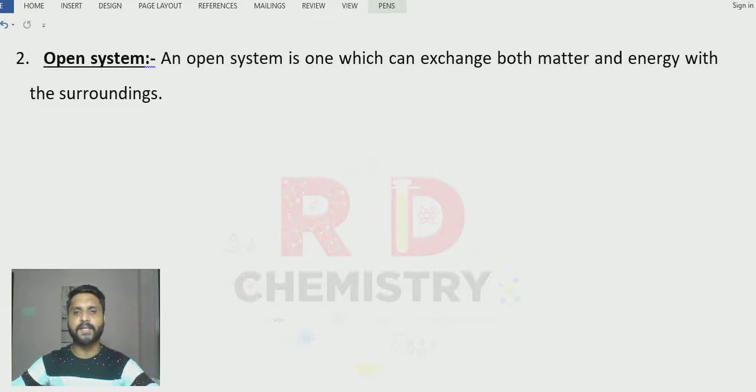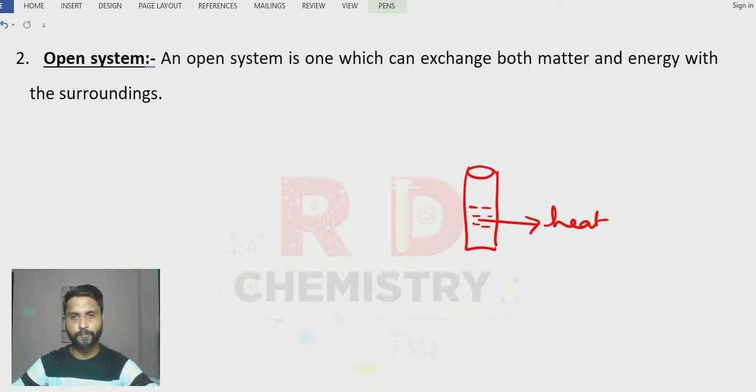Now when I take the test tube and carry out some salt analysis, some reactions are going on here, correct? During this, heat can be given to the surroundings, the temperature can increase, and after some time it cools down. Also, vapors or gases can go out during the reaction.